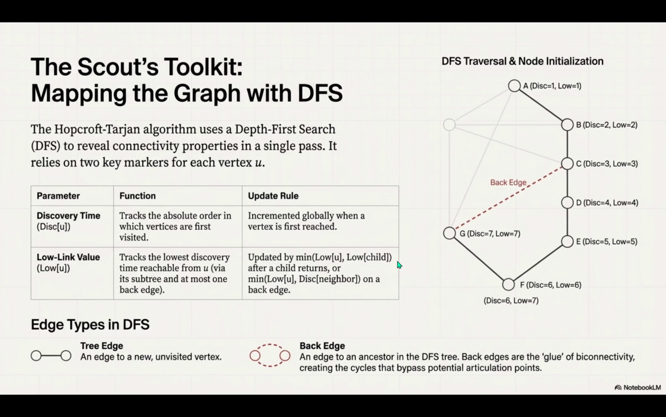They are the structural glue. They give you a redundant path. They do. And the low link value quantifies the strength of that glue. It tells you how far back your safety net reaches.